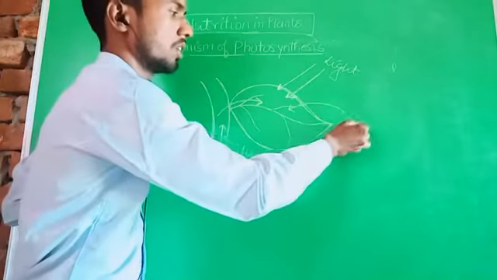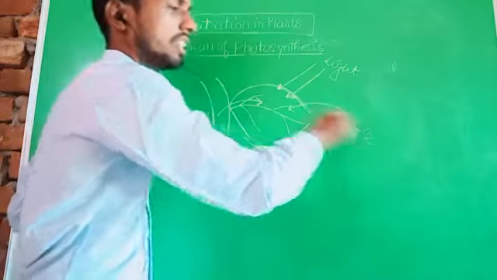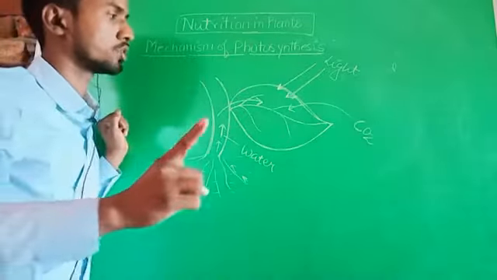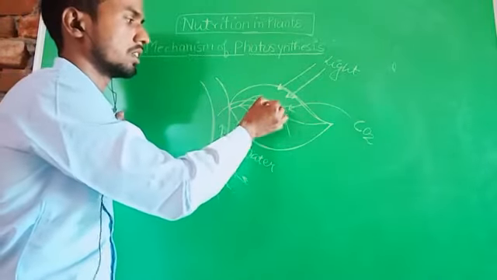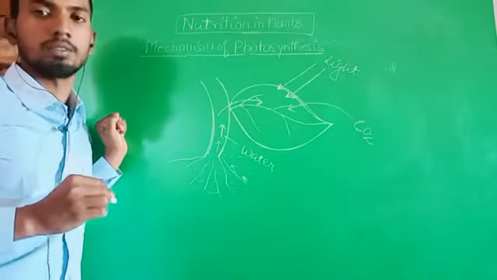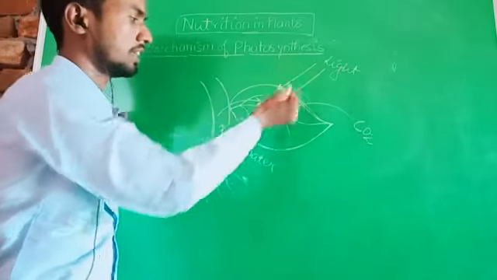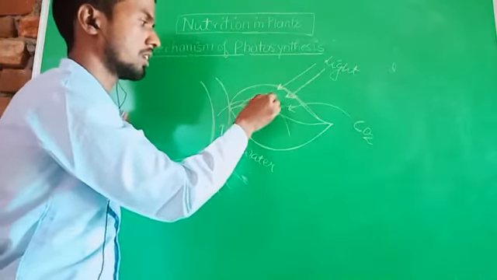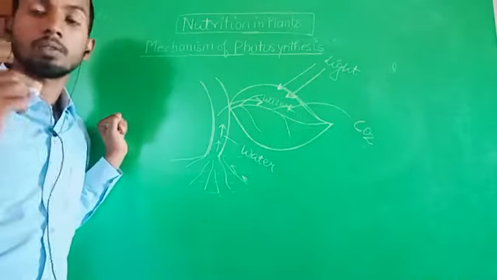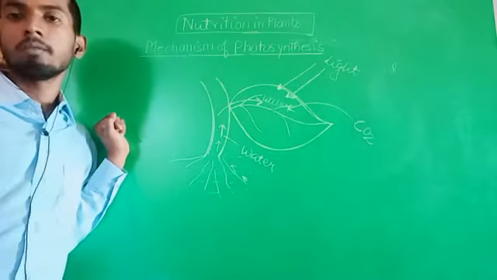Plants take carbon dioxide from their atmosphere or surrounding medium with the help of stomata. Now here the photosynthesis process proceeds. Means four factors, carbon dioxide, light, chlorophyll and water, these four factors perform the photosynthesis process and form food material.